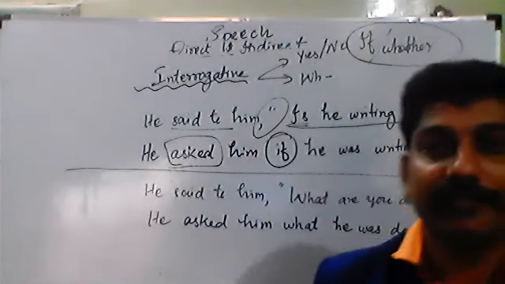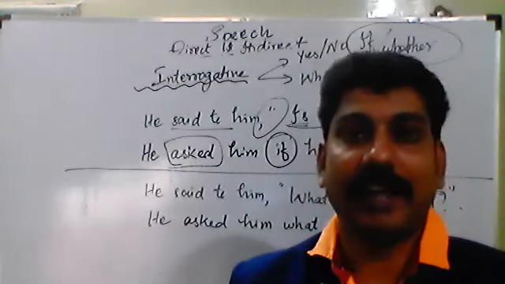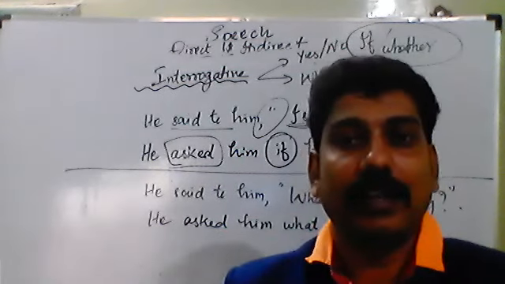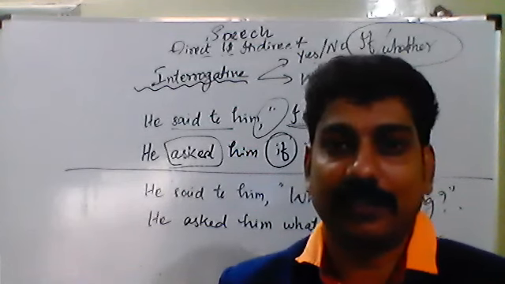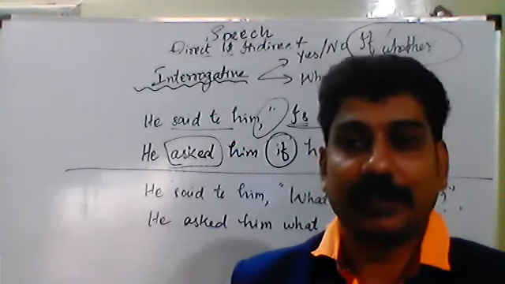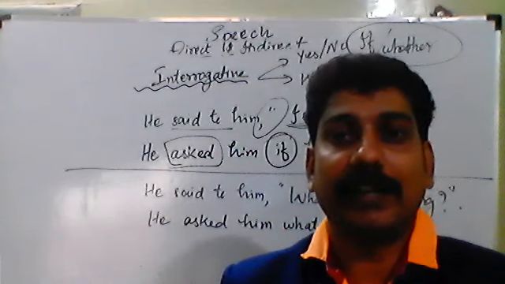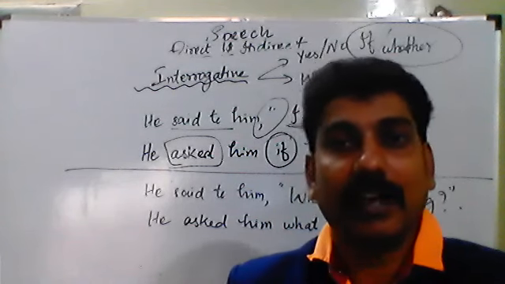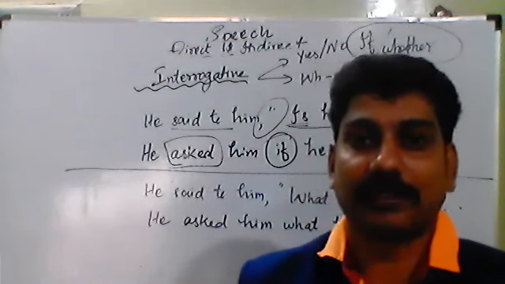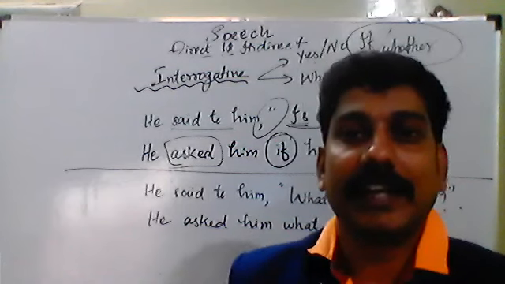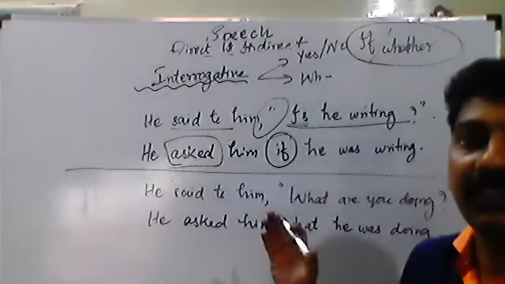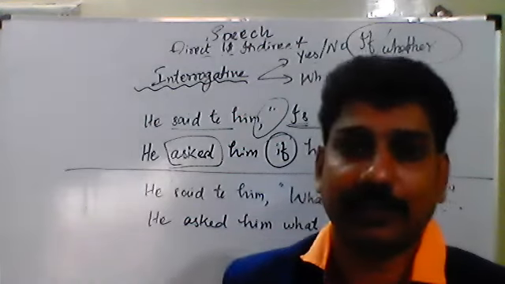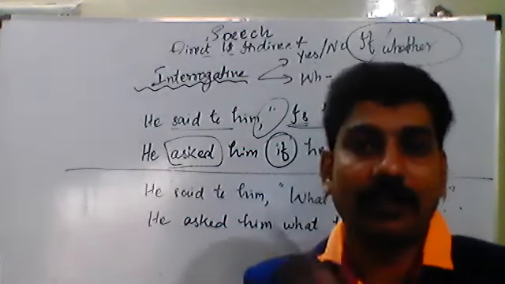Either I use if, or I can use whether. Any one you can use. Both whether and if are correct. So shall I tell using the word whether? He asked him whether he was writing. The answer is correct, no problem. The connective word is if or whether.